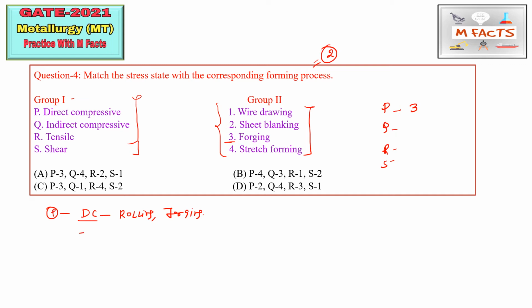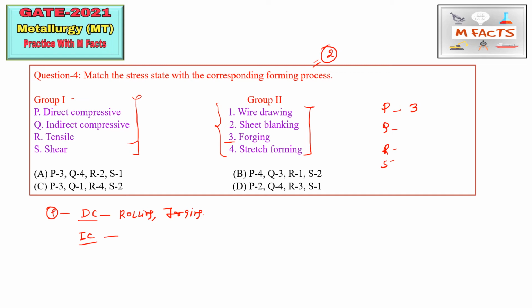So the next thing I see is indirect compressive forces. It means in this process initially the forces are tensile, but after the reactions developed between the workpiece and the die, those forces convert into indirect compressive.